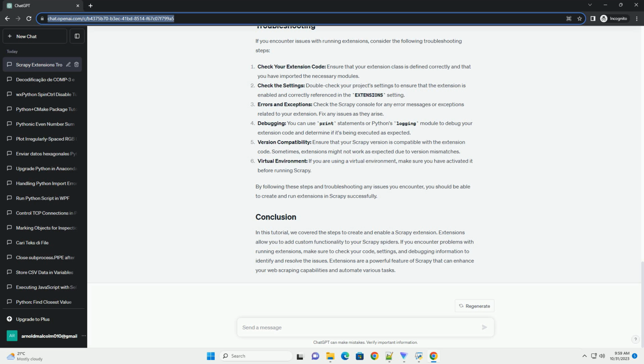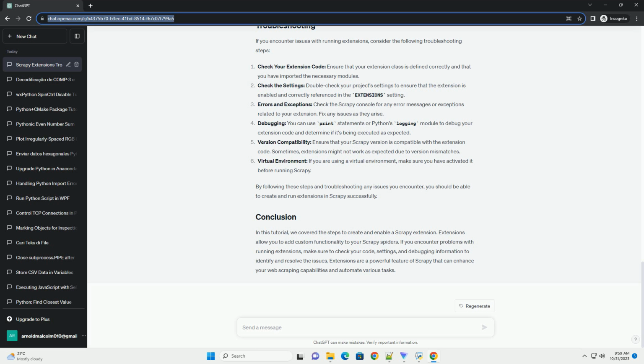Sometimes, extensions might not work as expected due to version mismatches. Virtual environment: if you are using a virtual environment, make sure you have activated it before running Scrapy. By following these steps and troubleshooting any issues you encounter, you should be able to create and run extensions in Scrapy successfully. In this tutorial, we covered the steps to create and enable a Scrapy extension.